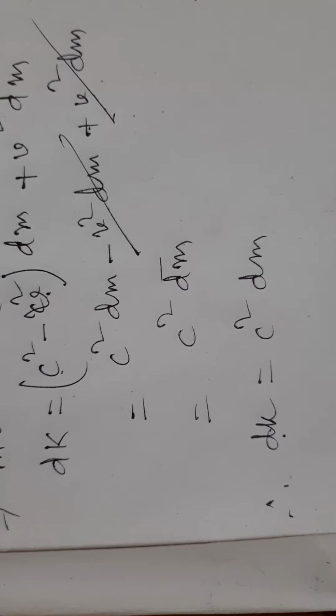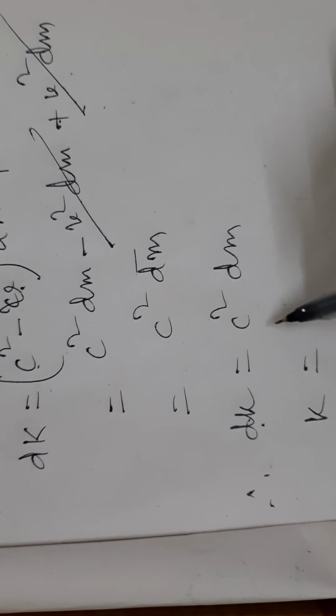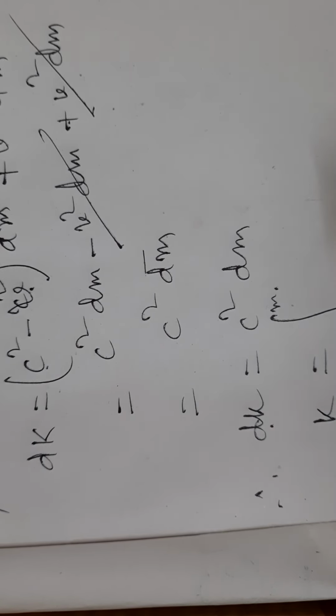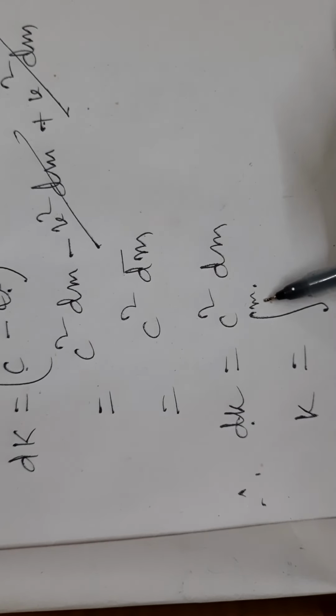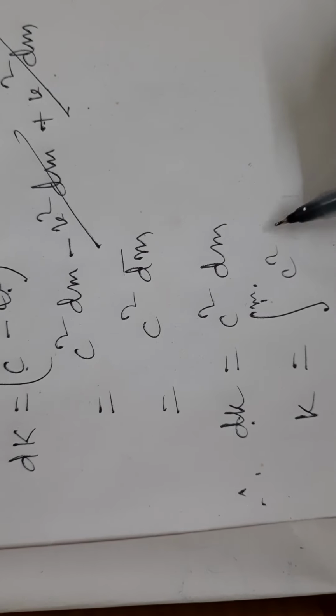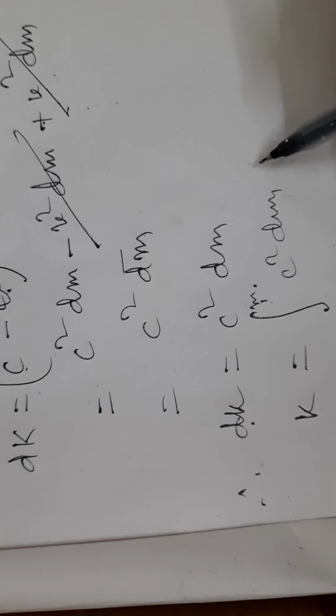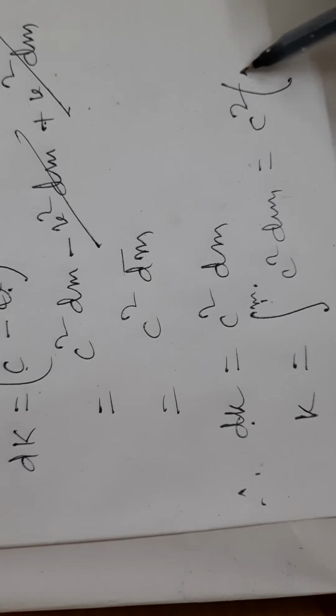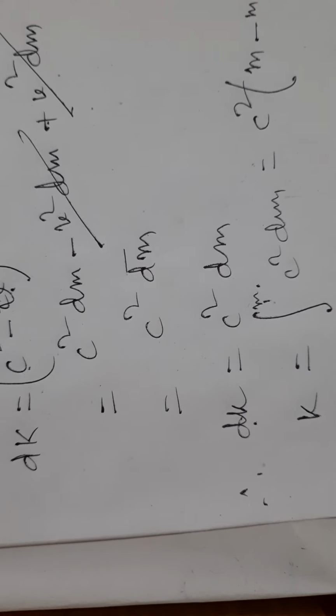Now, integrating both sides from m0, the initial point when the body is at rest, to m, when the body moves with velocity v, the mass of the body is m. K equals the integral of c square dm, which equals c square into m minus m0.